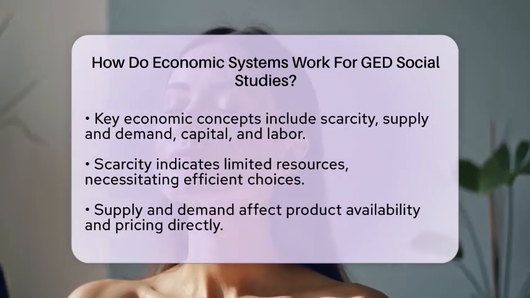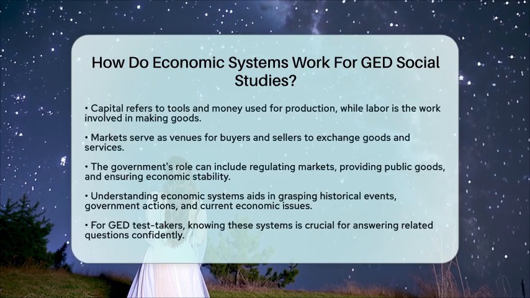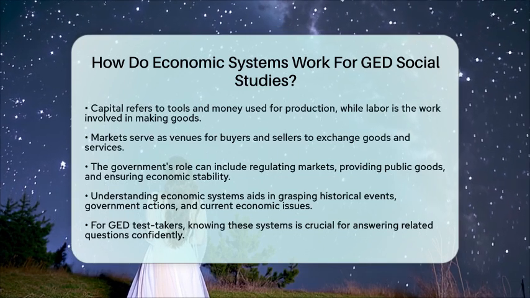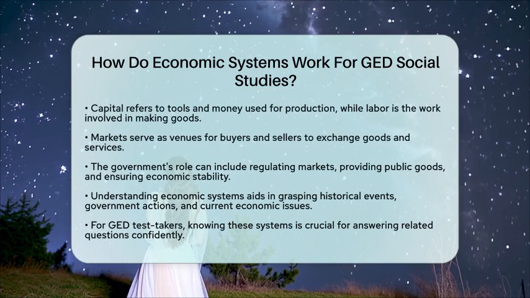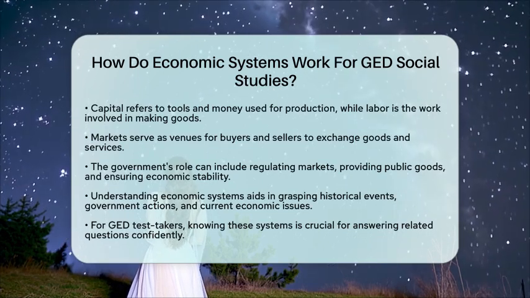The role of government in these systems can vary. Governments may regulate markets to control prices, provide public goods, or support economic stability. Understanding how these systems work helps explain historical events, government decisions, and current economic issues.